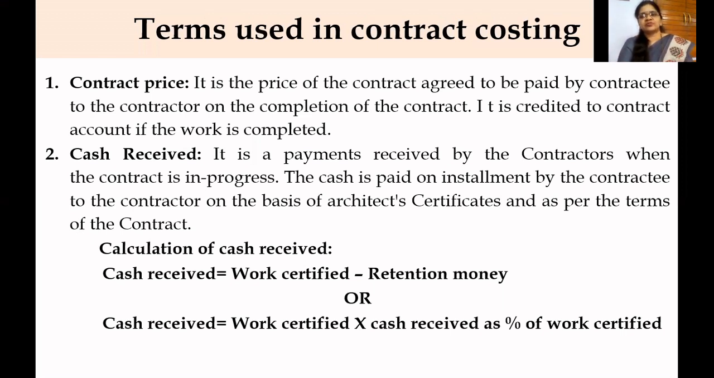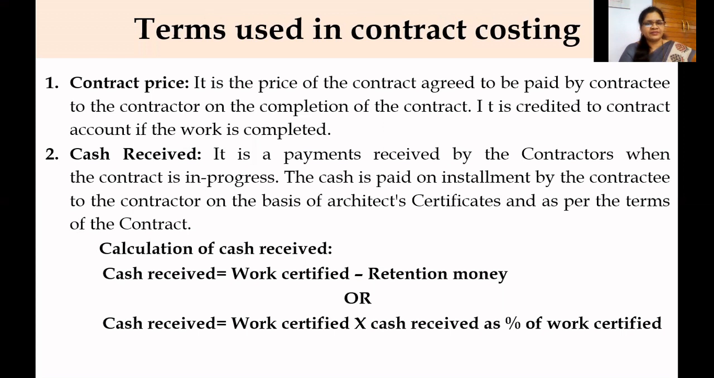So it all depends on the certificate given by the architect. If the certificate says that the work completed is more than 1/4, more than half, or more than 3/4, on that basis, the contractee goes on giving the money to the contractor in installments. That is called cash received. So we have a few formulas here. Calculation of cash received: cash received is equal to work certified minus retention money.